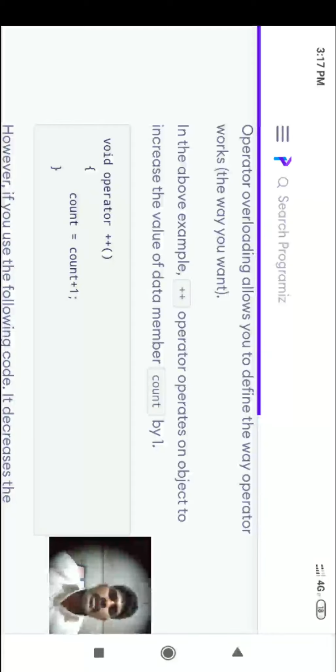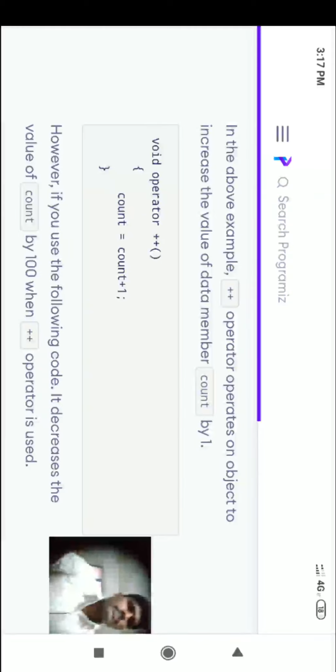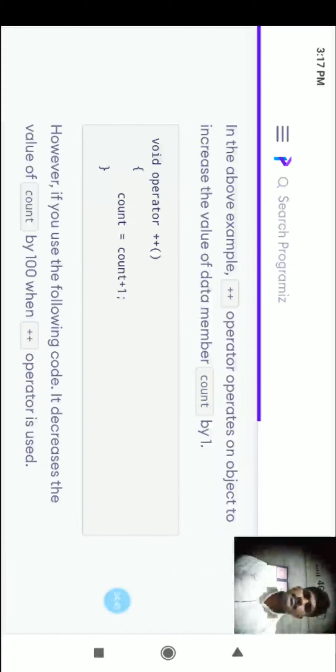In the above example, the plus plus operator operates on an object to increase the value of the data member. Void operator plus plus, count equal to count plus 1.